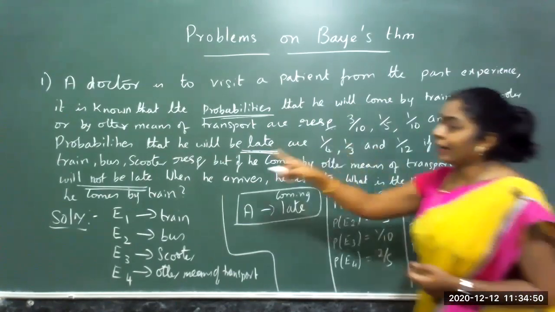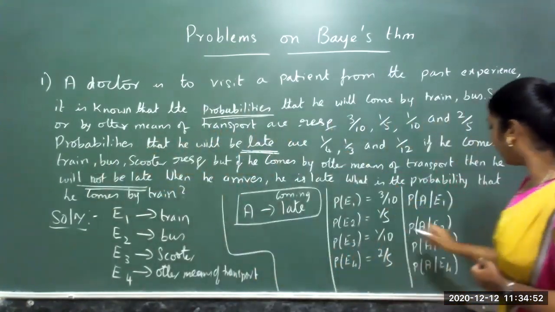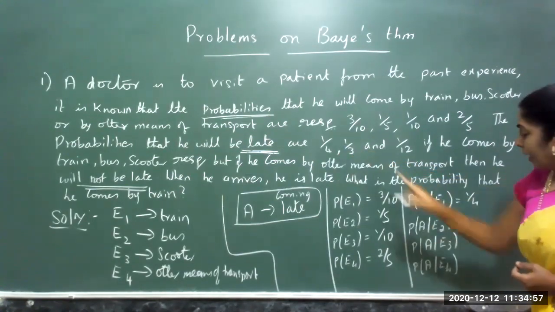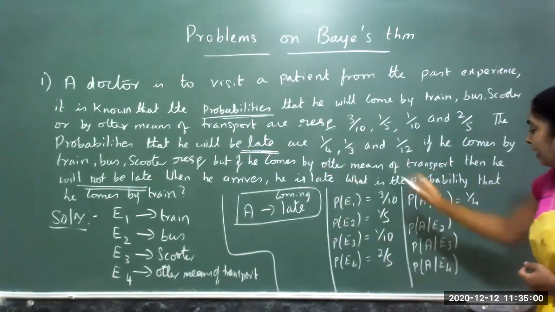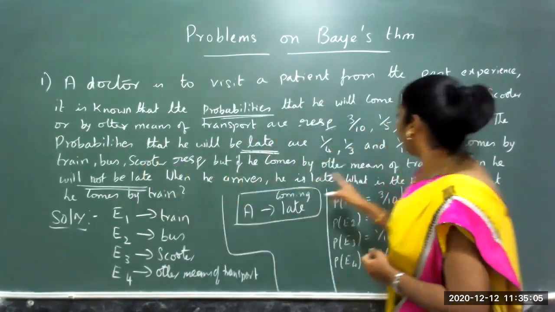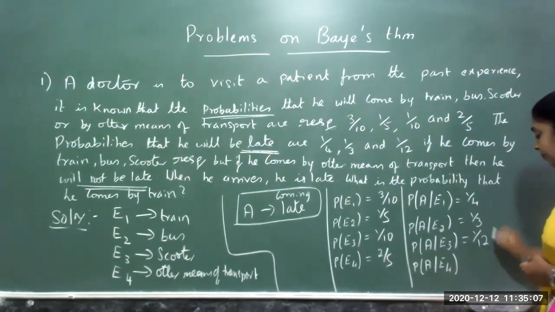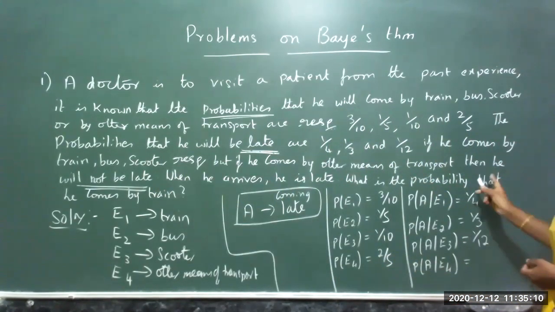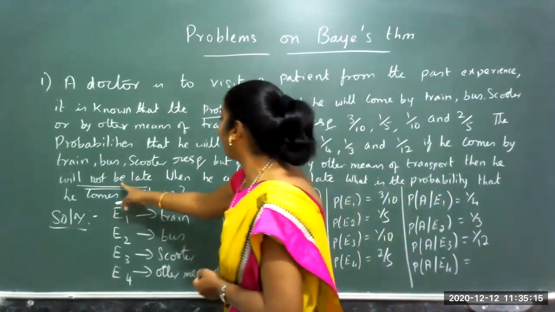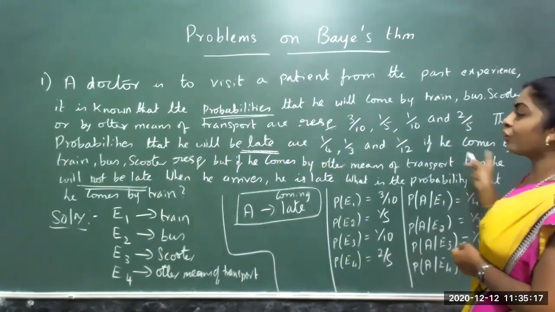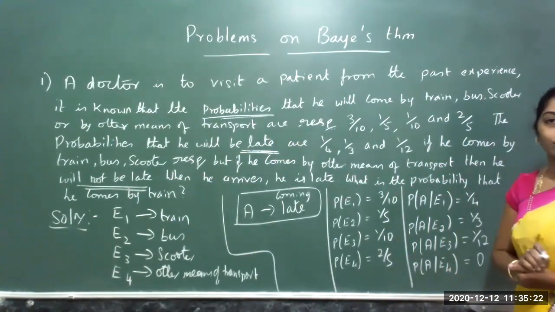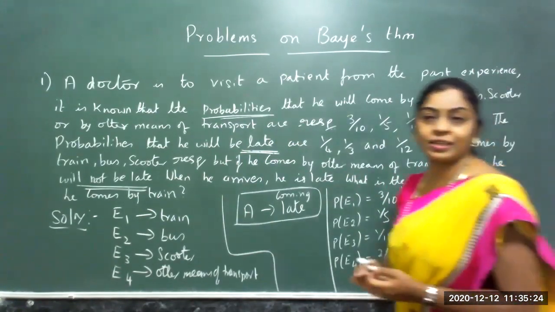If he comes by train, the first one, coming late is 1 by 4. Coming late by bus, the second one, is 1 by 3. Coming late by scooter, the third one, is 1 by 12. But if he comes by other means of transport, then he will never be late. Not being late I take as C. He is not late at all, they are saying, so it is nothing but C.